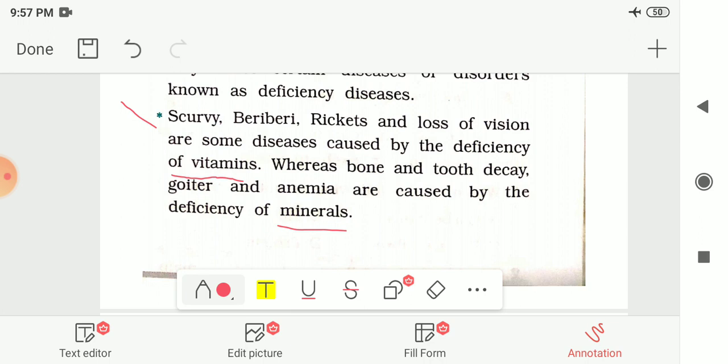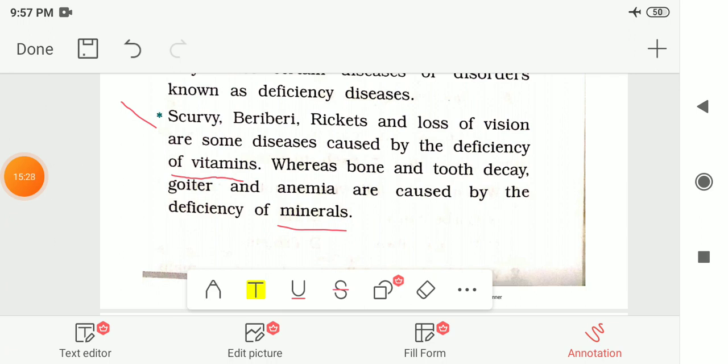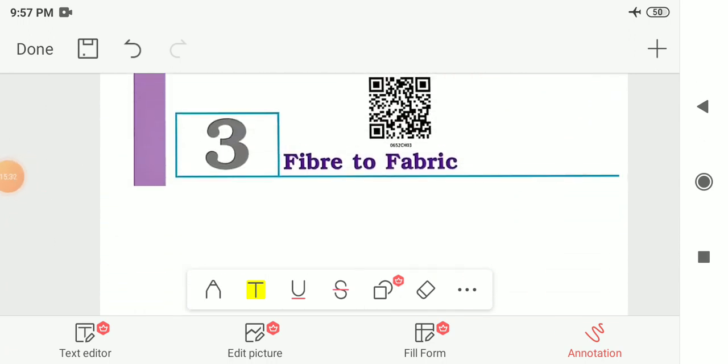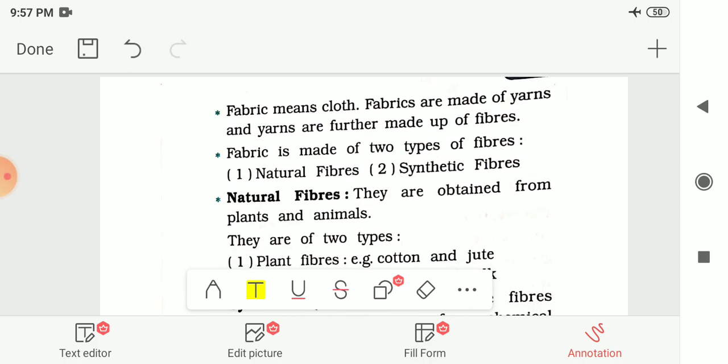So these are the things we had seen in this second chapter, that is components of food. Now our next chapter is chapter number 3. The chapter name is Fiber to Fabric. So now let me see the summary of this chapter.